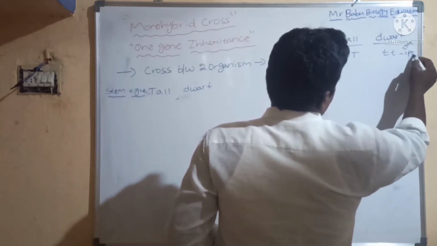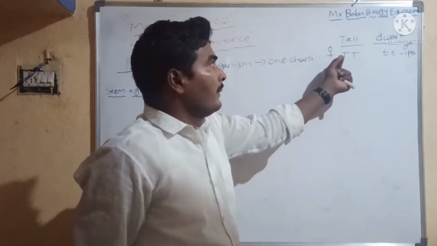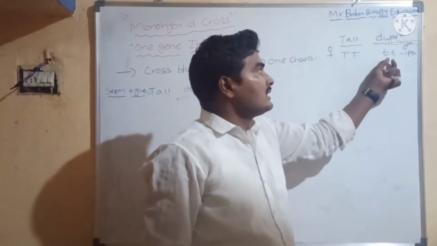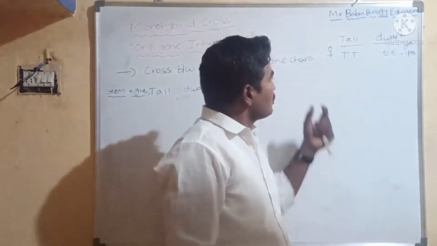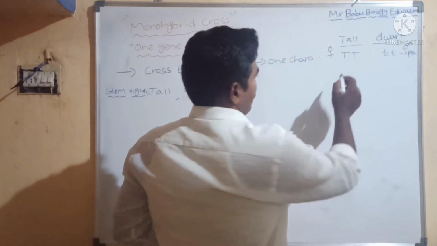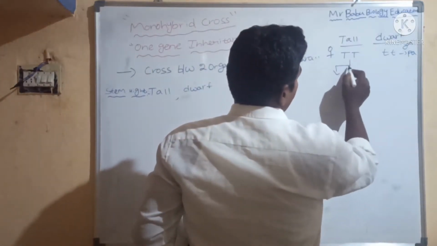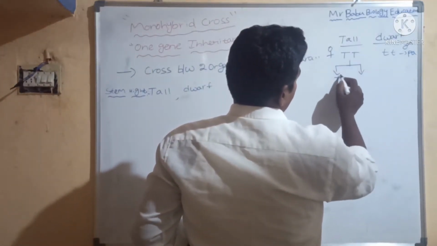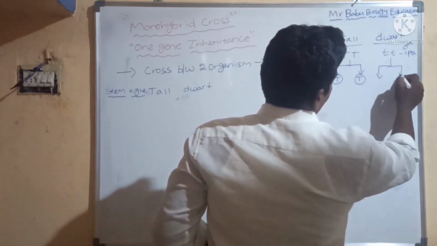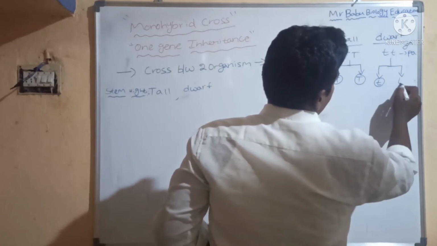This is the parent, so here tall is the female and dwarf is the male. From this male and female, gametes are released.